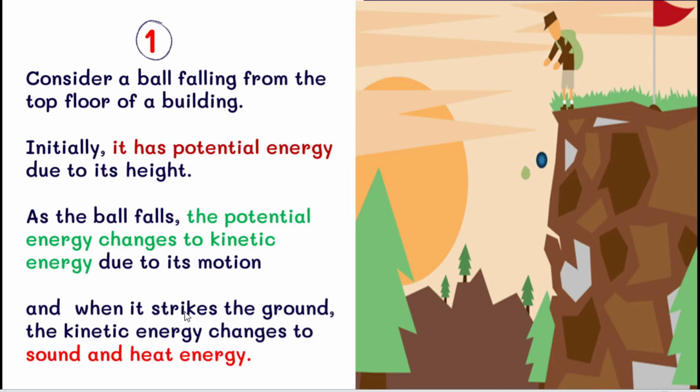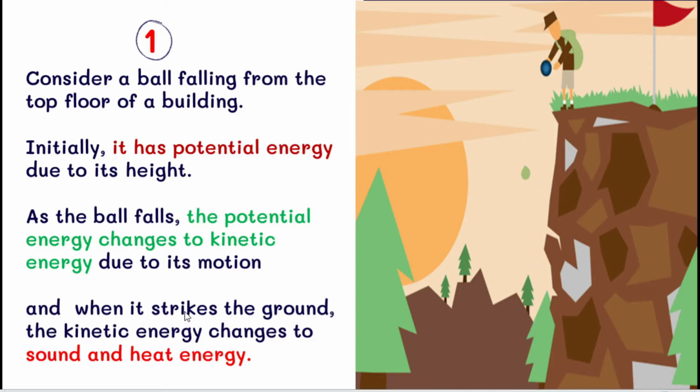The first interconversion is, consider a ball falling from the top floor of a building. You can see in the picture, a person is on the top of the mountain. He has a ball. Initially, it has potential energy, already we know that. So when the ball is placed on the top of the mountain, the ball has potential energy. So now we are going to leave that ball from the top of the mountain. It started to fall.